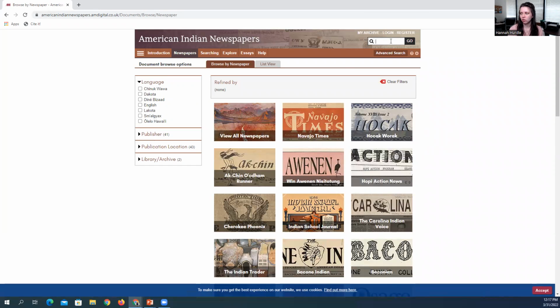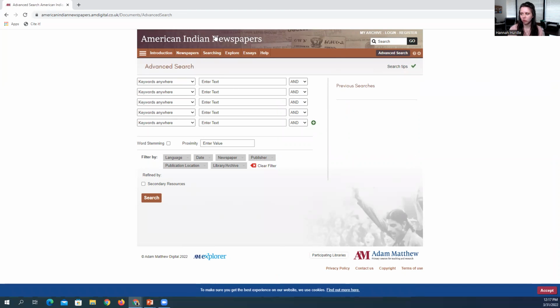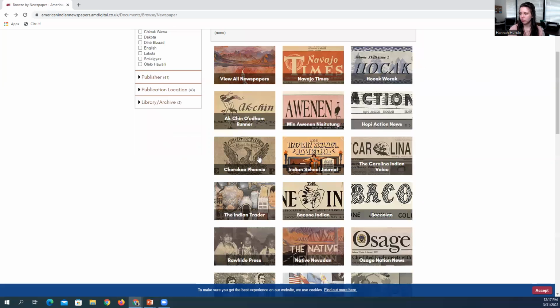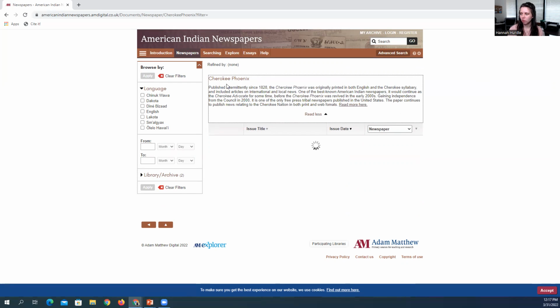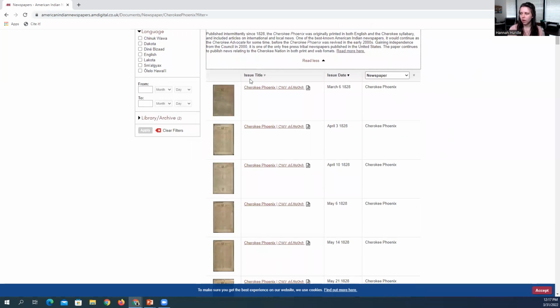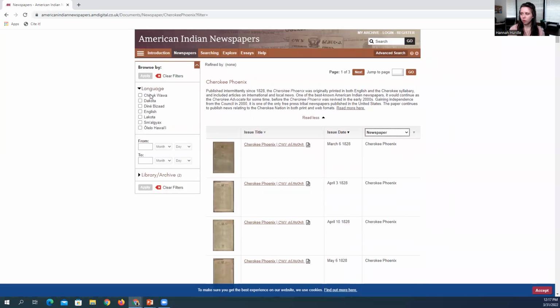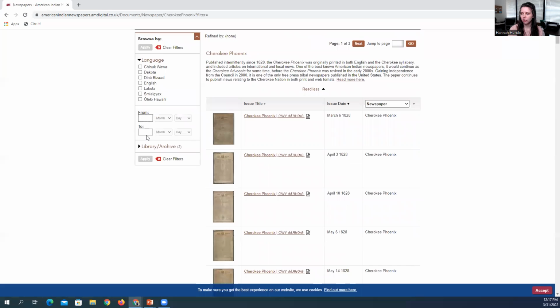You can do a search just in this little search bar. You also have the option to do an advanced search. So you have all these limiters that you can use and Boolean operators. Go back. So let's go to the Cherokee Phoenix. And we get a list of all of the publications that are within the Cherokee Phoenix. There's also a little description of the Cherokee Phoenix. We have the issue title, the image, the issue date, and then the newspaper. You can switch from newspaper, publisher, or publication location. You can select the language that you want, the date, or a specific library archive.